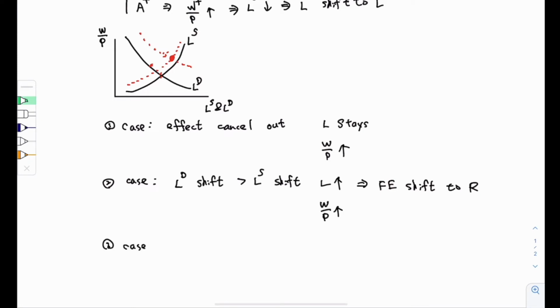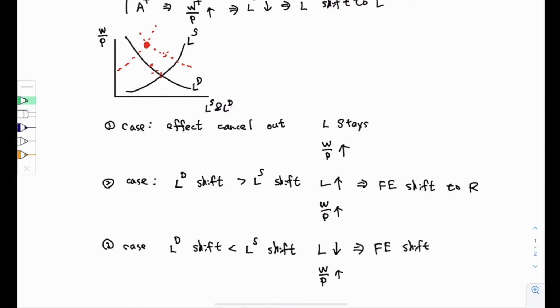Similarly, there can be another case, that is, if the labor demand curve shift is less than the labor supply curve shift. Let me redraw the graph. Then we are going to end up with the labor supply curve shifting a lot more to the left. Then we end up with an equilibrium point where the quantity of labor clearing the market falls and the real wage still increases. In this case, it will cause the full employment line to shift to the left.